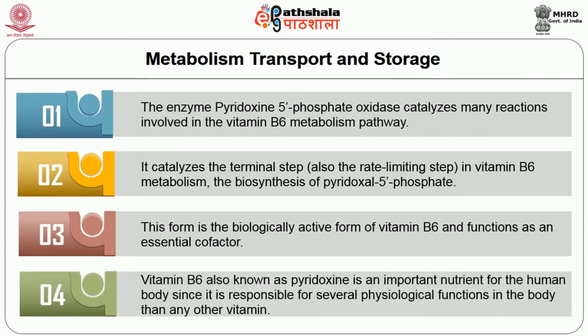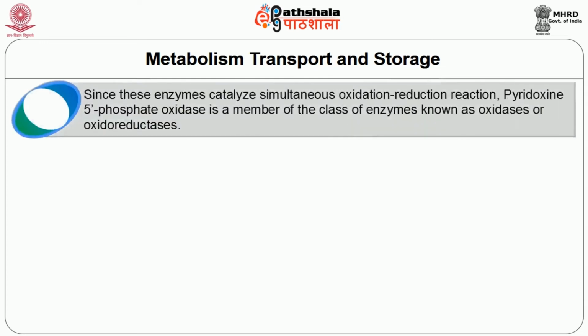B6, also known as pyridoxal, is an important nutrient for the human body since it is responsible for more physiological functions in the body than any other vitamin. Since these enzymes catalyze simultaneous oxidation-reduction reactions, pyridoxal 5-phosphate oxidase is a member of the enzyme class oxidases or oxidoreductases.